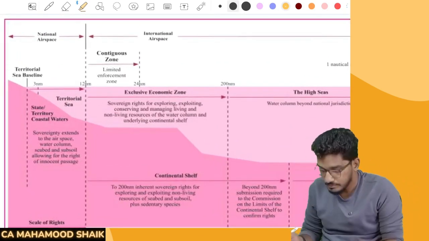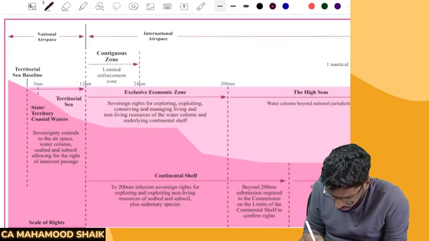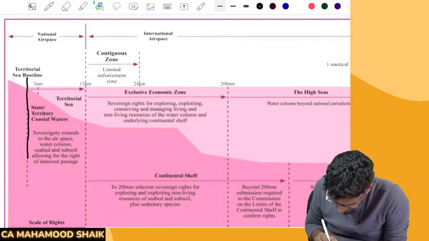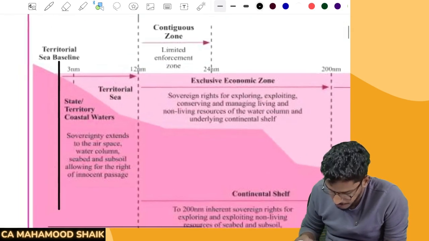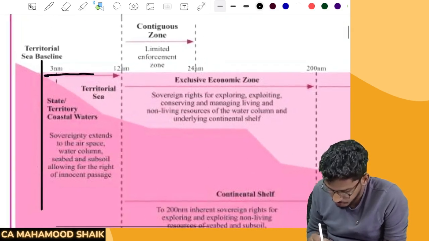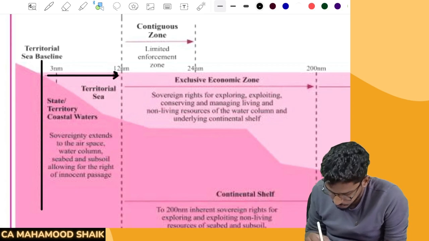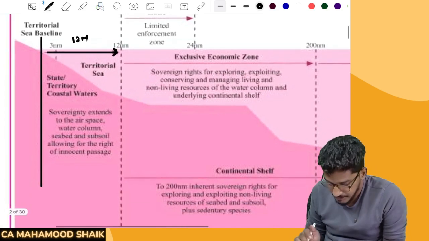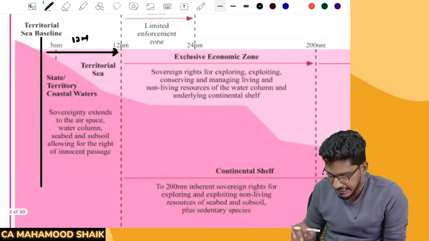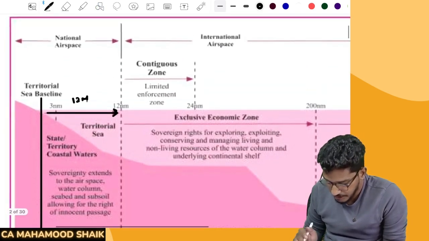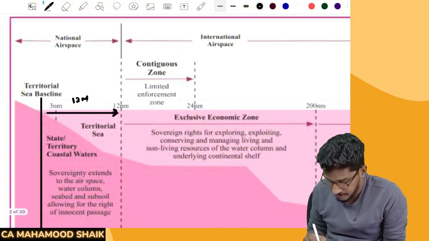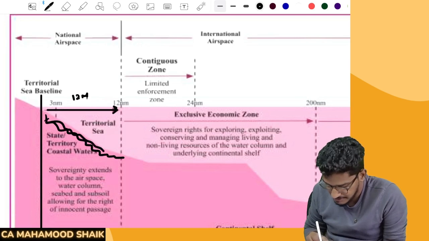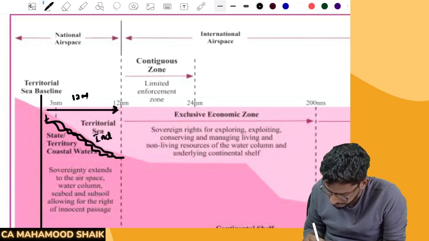So if you see, if this is the baseline, this is the coastal line, and from this coastal line you go up to 12 nautical miles, then this will become territorial water. This is also forming part of India definition only. And when I say territorial waters, it doesn't include just this water. Below, the soil is there, no? The seabed subsoil is there, no? This also will come under India definition.